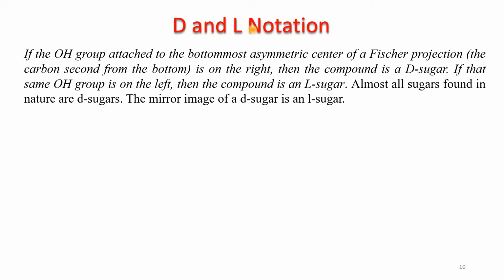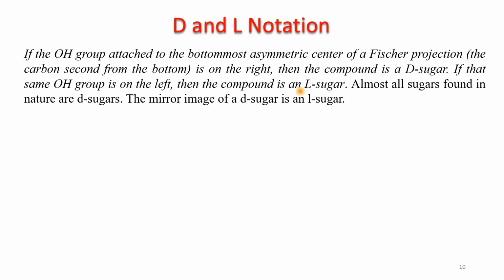Then D and L notation. What is D and what is L? If the OH group is attached to the bottommost asymmetric center, bottommost but asymmetric center, be careful, the carbon atom should be bottommost and also asymmetric. In a Fischer projection, if the OH on the second carbon from the bottom is on the right, then the compound is a D sugar. And if the same OH group is on the left, then the compound is an L sugar.